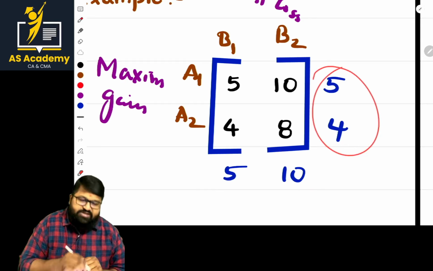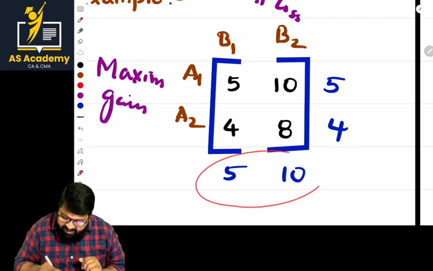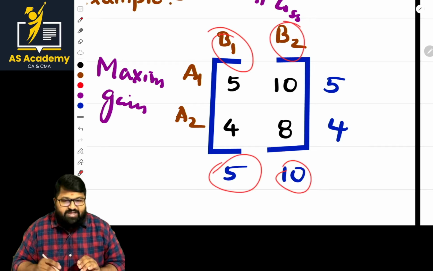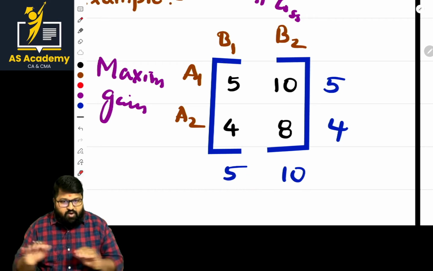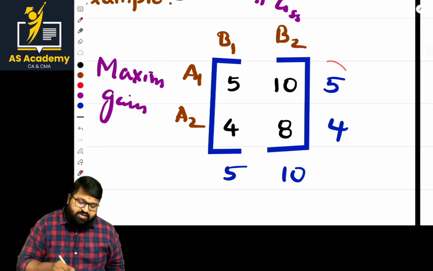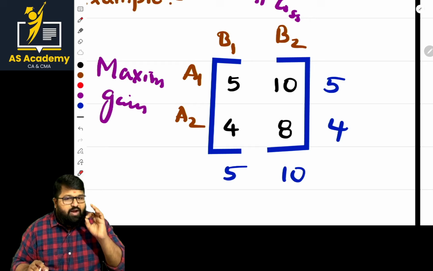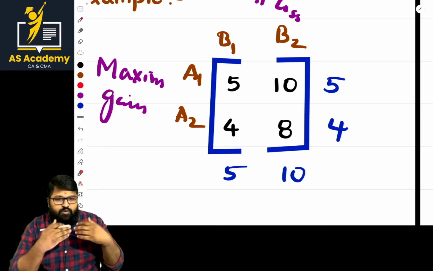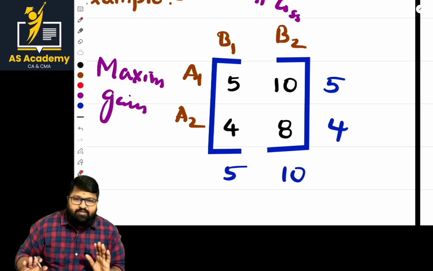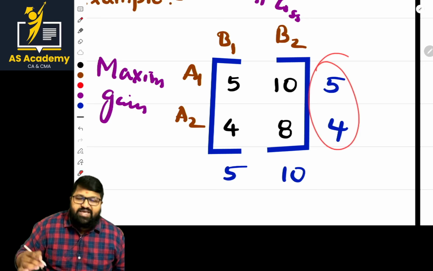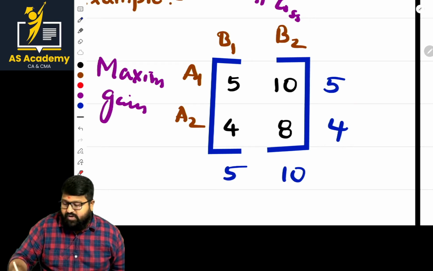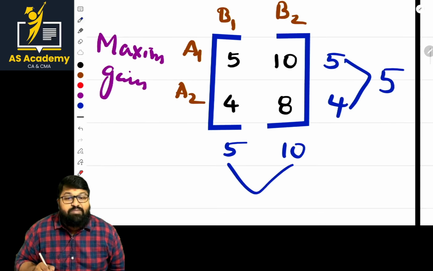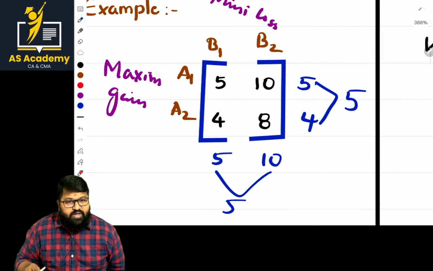The minimum values are the gains he is getting, and the maximum values are the losses he is getting. So for B1, what is the maximum loss? And for B2, what is the maximum loss? This loss will surely arise, and this gain is the minimum gain we can be sure to get. The basic principle is that the maximum loss is taken, because we have to face it, and for gain, only the minimum is taken. From these two values we take the maximum value. Next, from these two values we take the minimum value, which is 5. Okay, is it done?